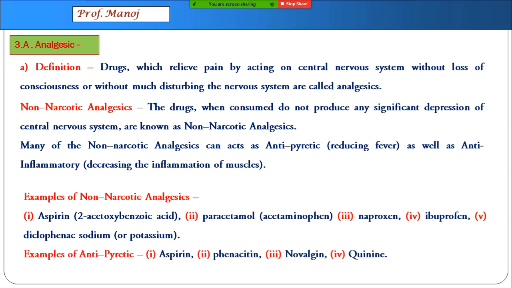Some of them even act as antipyretic, like aspirin functions in both the manner. Phenacetin, Novalgin, and quinine, they specialize in antipyretic action only. Let us study the structures of these compounds.